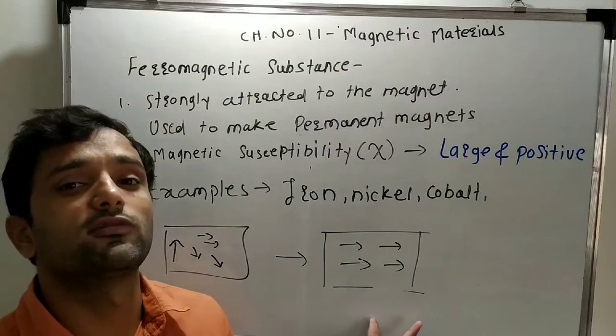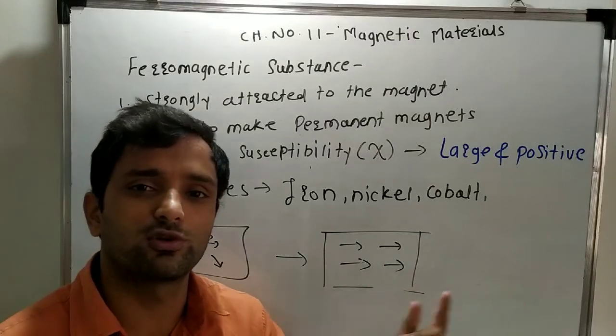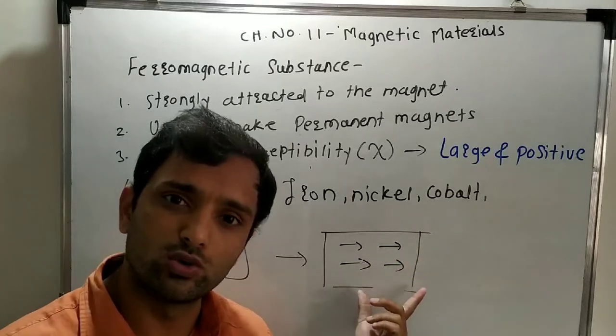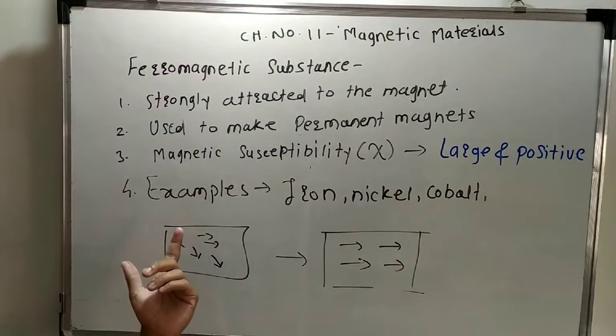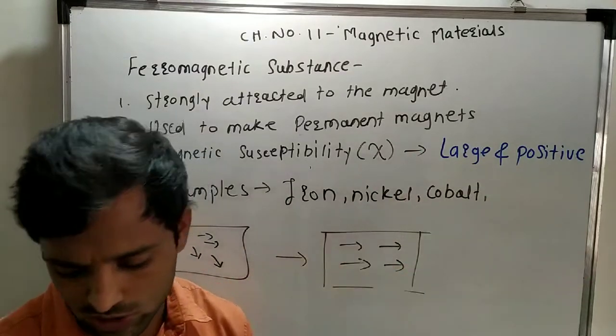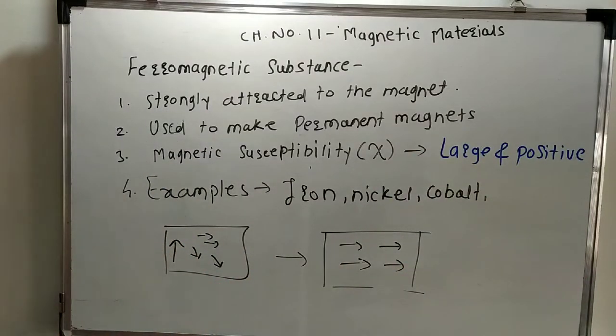So this is the main difference between the other substances and the ferromagnetic substances. On the removal of external magnetic field, they do not again become as they were before, but they are permanently converted into magnets. So this is the important property of the ferromagnetic substance.